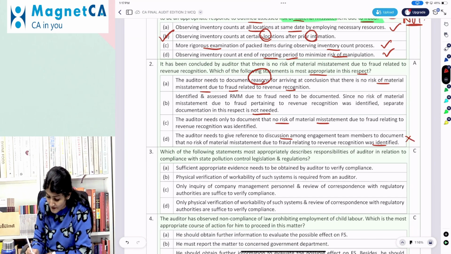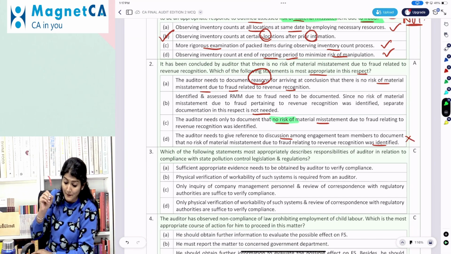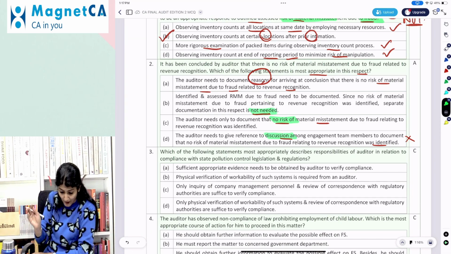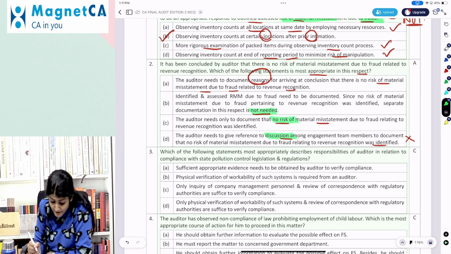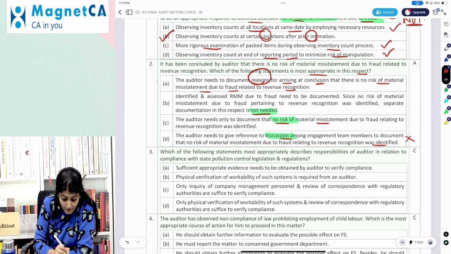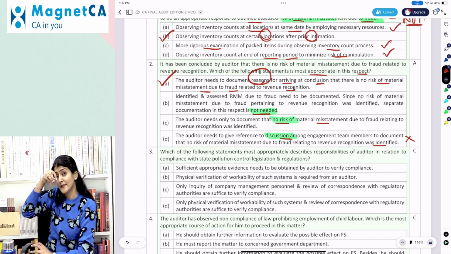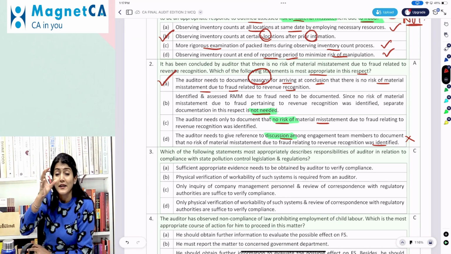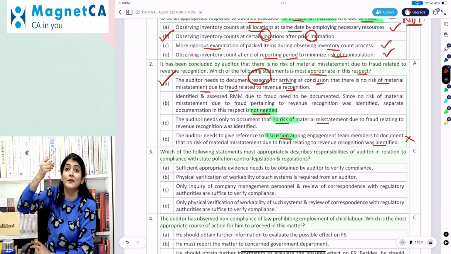No. So it says just document that there is no RMM, document the discussion, or say that it's not required only. Or the auditor needs to document the reasons for arriving at the conclusion that there is no RMM due to fraud related to revenue recognition. Because as per SA 240, you have to go by the presumed assumption that revenue recognition will always be considered as a fraud risk.